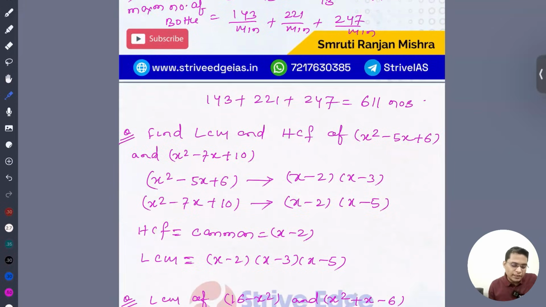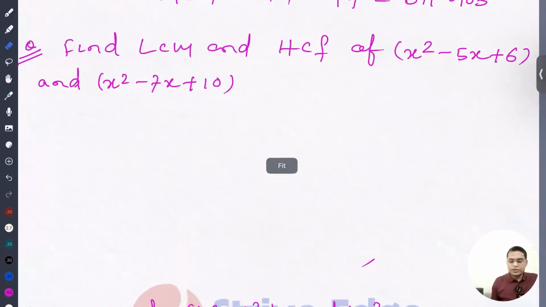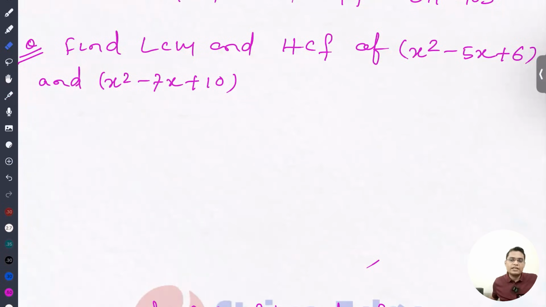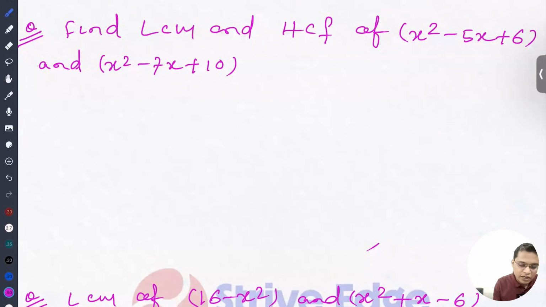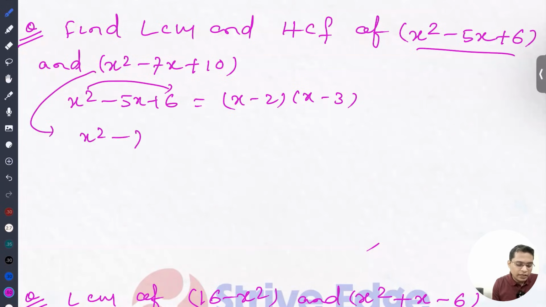Okay, so next important concept that we are going to see is HCF and LCM of polynomials. If polynomials are given and it is asking for the LCM and HCF, in this case we'll simply simplify them. So it is x square minus 5x plus 6. If you multiply, it is 6, if you add, it is minus 5. So it is x minus 2 into x minus 3. Again, I write x square minus 7x plus 10. If you multiply, it is 10, if you add, it is minus 7. So x minus 2 into x minus 5.